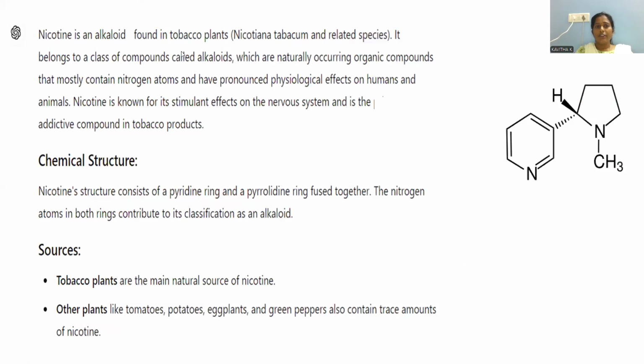Nicotine is an alkaloid found in tobacco plants. Nicotiana tabacum is the scientific name of the plant source, and nicotine belongs to the class of compounds called alkaloids. Nicotine is part of the alkaloids. Nitrogen is the essential element present in it. So this is the chemical composition of nicotine, and it is part of the alkaloids.